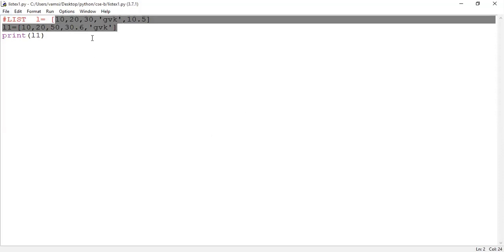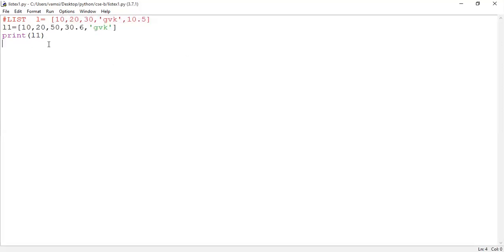Okay, so 10, 20, 30, GVK, 10.5. Now, this particular memory is handling how many number of elements, guys? So 5 number of dissimilar kind of elements. So if I want to increase, if I want to store one more element, can I do that? Yes, of course, I can do it with the help of an append method which is supported here.